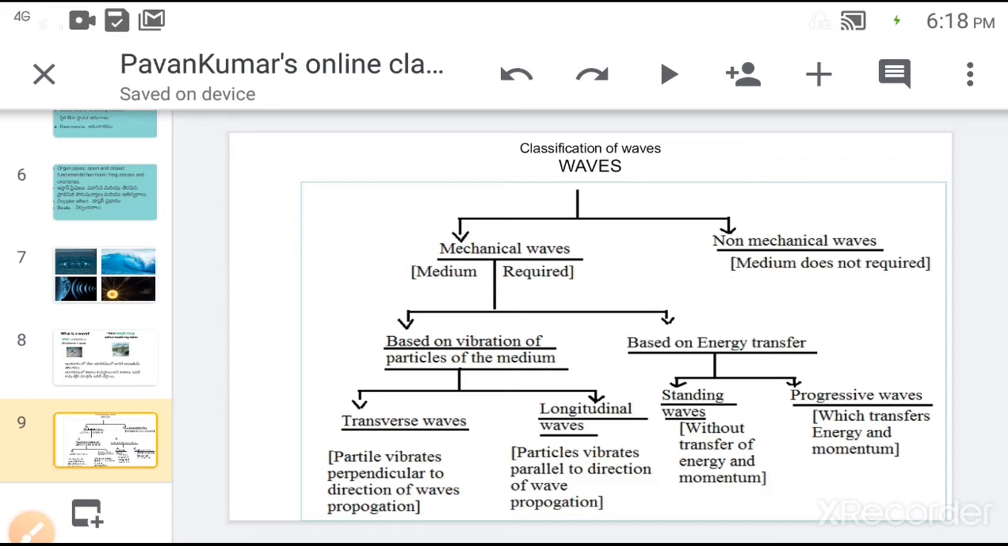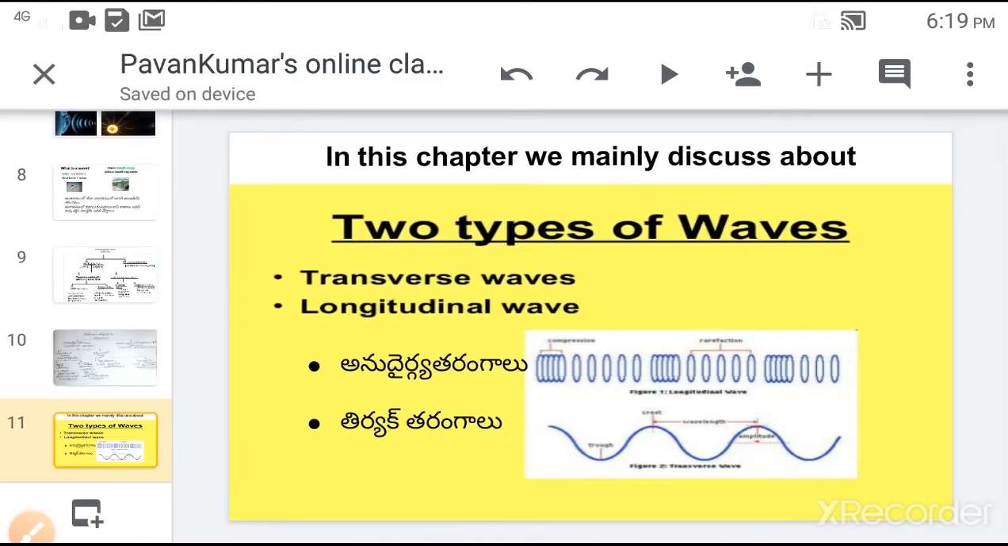Next, based on energy transfer, mechanical waves can be classified into two types, standing waves and progressive waves. In progressive waves, energy and momentum transfer takes place. In standing waves, there is no momentum and energy transfer taking place. That is, the momentum and energy in the case of standing waves remain constant. In this chapter, we will mainly discuss two types of waves, transverse waves and longitudinal waves, along with standing waves on strings and standing waves in organ pipes.